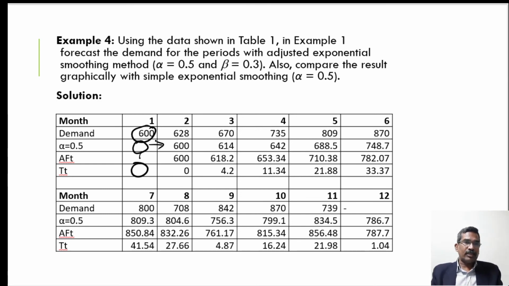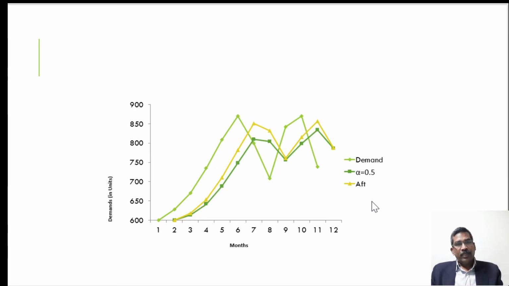So the actual demand is considered as the forecast for the next period, and then the adjusted forecast will be the same because there is no trend value. Then by considering these three values, we can calculate the next trend value, and this trend value will be added to the forecast value, and then we can find the adjusted forecast. Similarly, we find the capital T value for the fourth period, and then the forecast value for the fourth period, and add this value to that value to find the adjusted forecast. In this way we find that the adjusted forecast for the 12th period is 787.7.